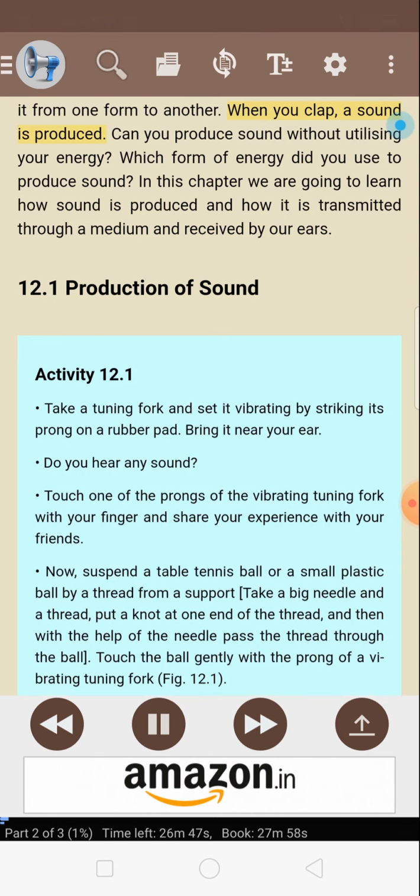When you clap, a sound is produced. Can you produce sound without utilizing your energy? Which form of energy did you use to produce sound? In this chapter, we are going to learn how sound is produced and how it is transmitted through a medium and received by our ears. 12.1 Production of sound.